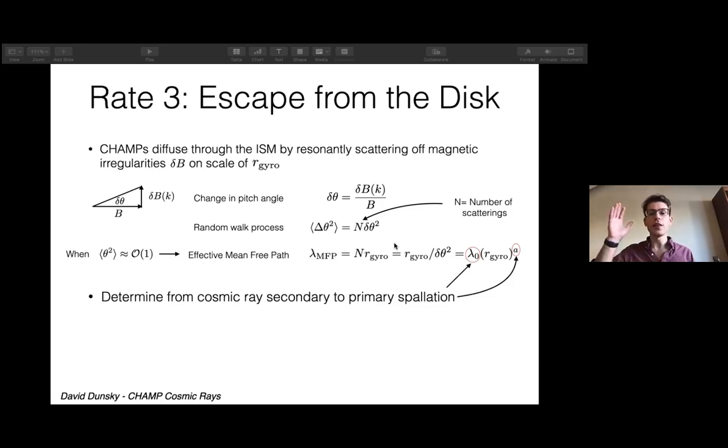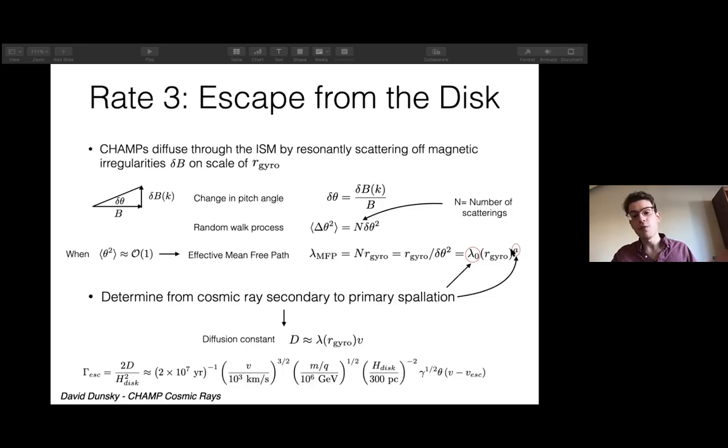Then we can look at the ratios that we receive of cosmic rays of the parent to children nuclei, and we can see how that changes with the gyro radius and the momenta of these cosmic rays. From that you can infer the gyro radius scaling of this mean free path, because you can determine the effective distance that each traversed, and that tells you the relative abundance of the primary and secondary cosmic rays. What's actually observed is that the mean free path is proportional to the champ gyro radius to roughly the 1/2 power.